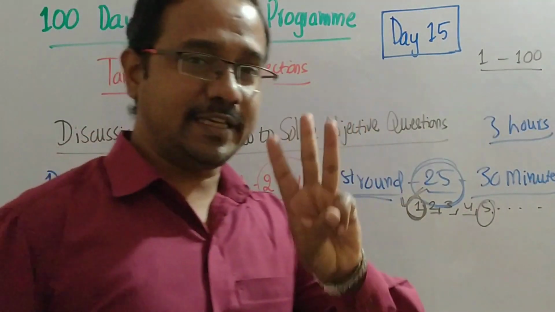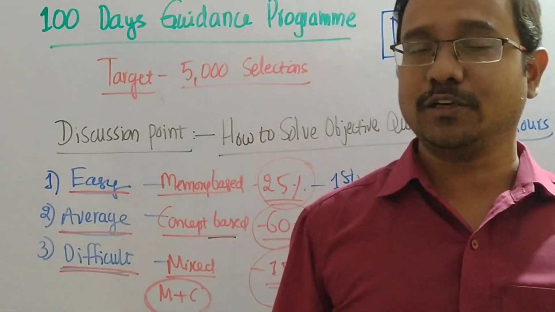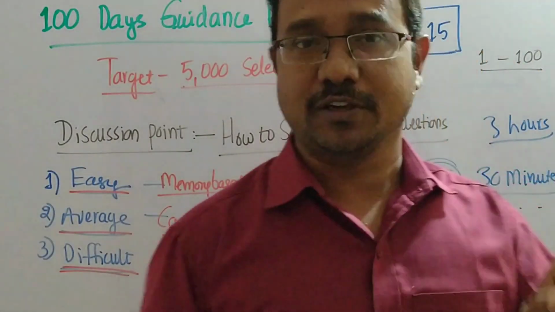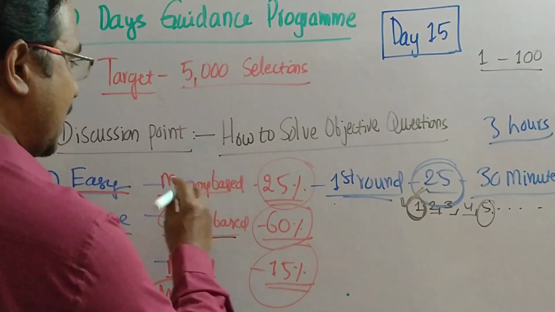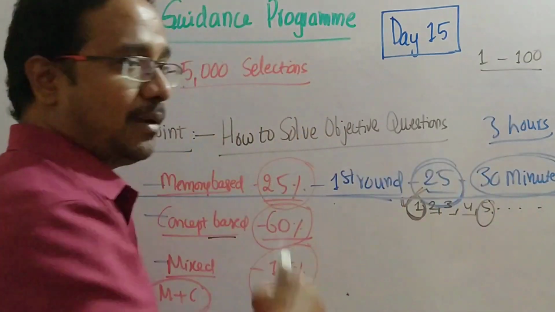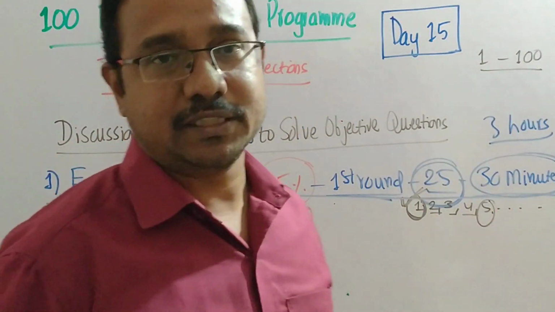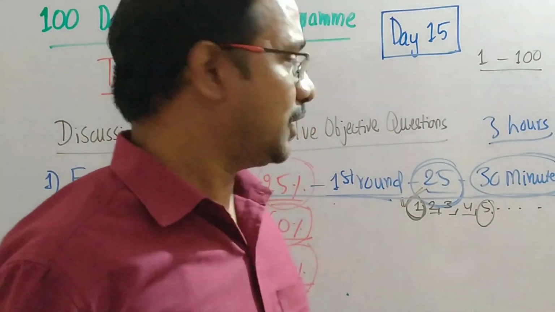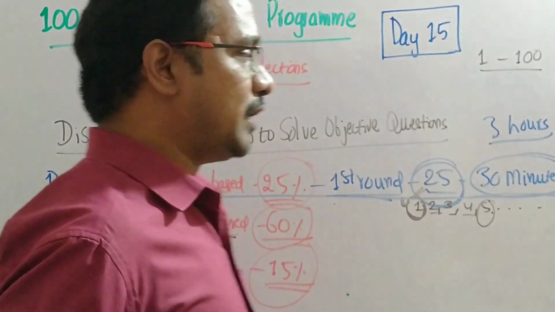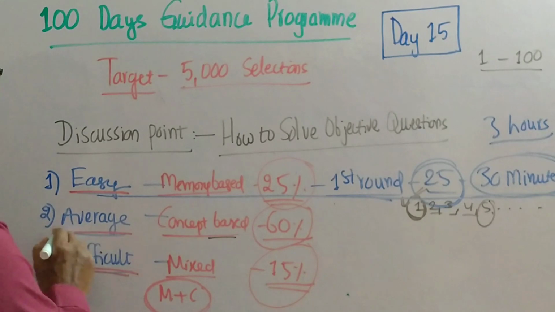That means in any examination, you have to go through the question paper at least 3 times. In the first round, you have to answer all the easy questions. It takes a maximum of 30 minutes. In this maximum of 30 minutes, you have attempted the 25 easy questions. Next we have to go for the second round.